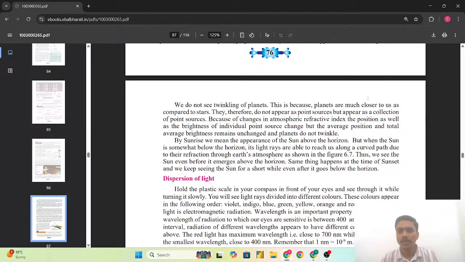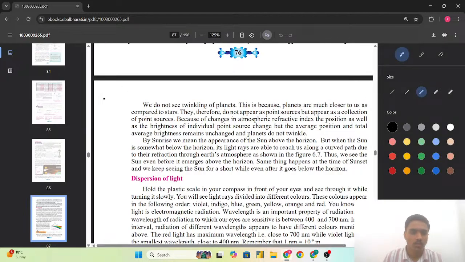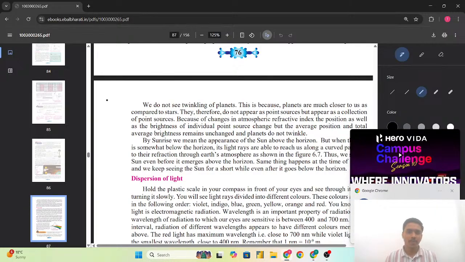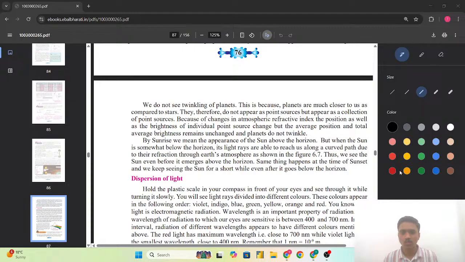So planets are closer to us, as we are living on the earth. Planets are closer as compared with the stars, due to which they do not appear as a point source. The stars are too far away from us, the distance is huge, and due to this they appear as a point source.